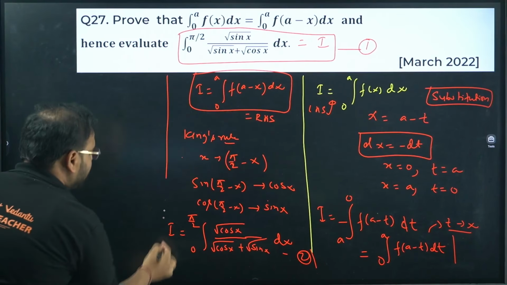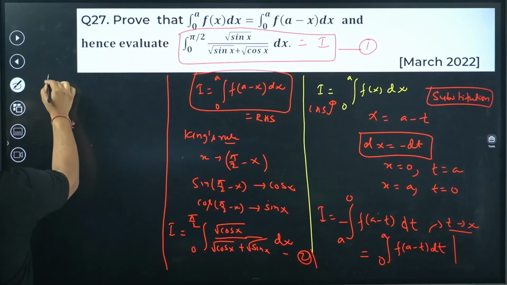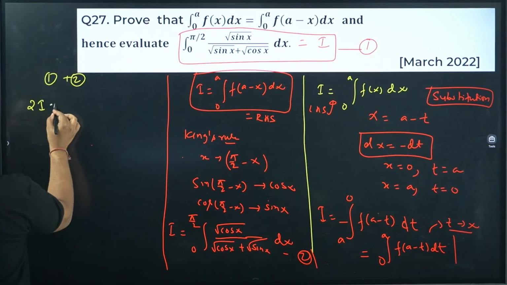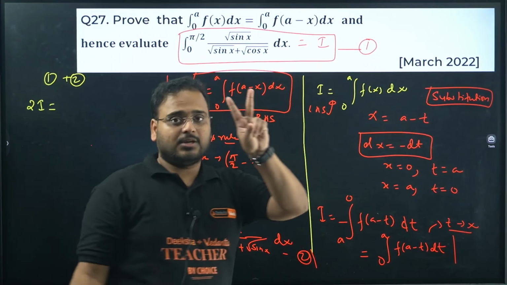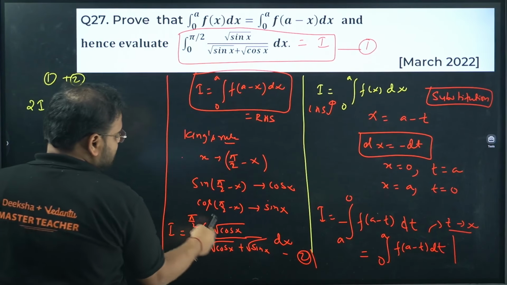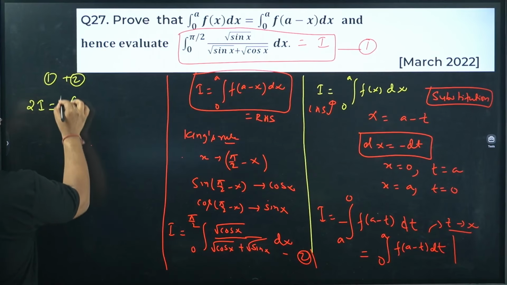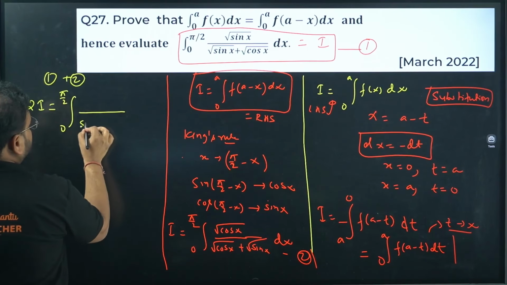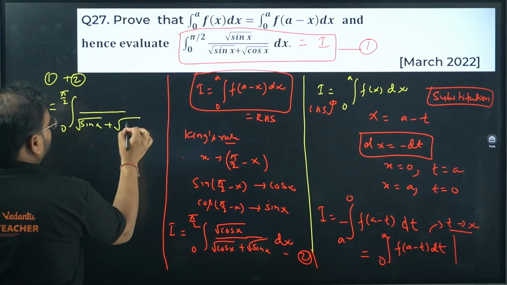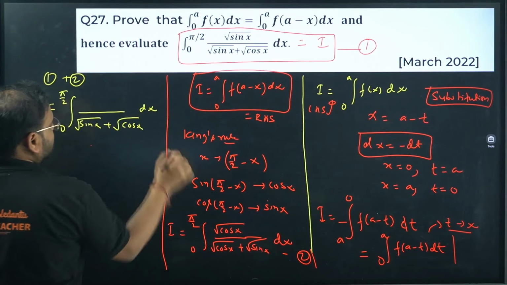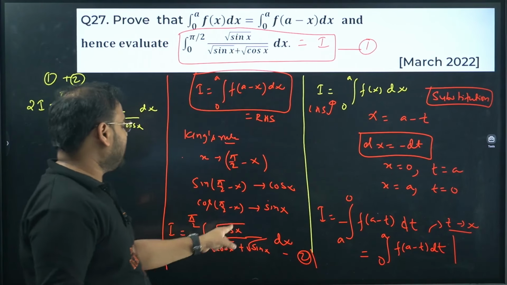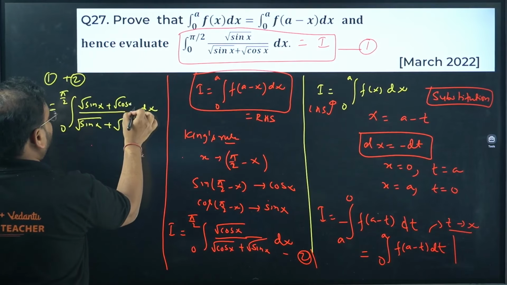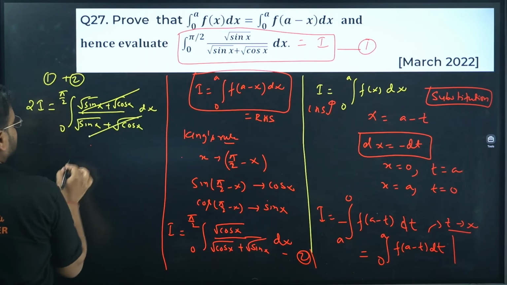Now if you add equation 1 and 2, you'll get I plus I, which is 2I. Check the RHS side, limit is same and denominator is same. Sine plus cos in the root, so root sin x plus root cos x, dx is also same. Here we have root sin x, here we have root cos x. Same thing. So we get this whole thing cancelled.